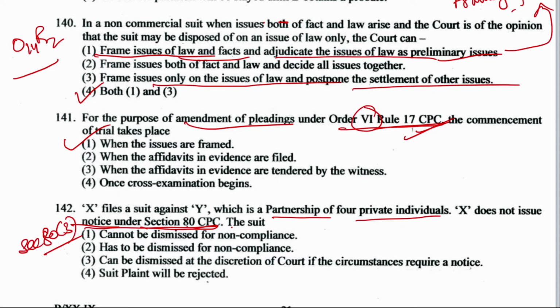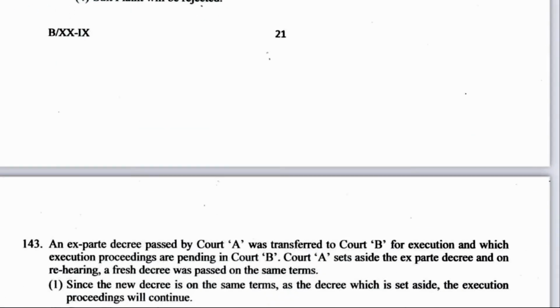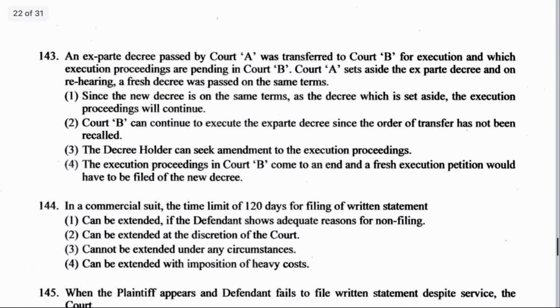Well, the answer is option number 1, cannot be dismissed for non-compliance. Why? Because section 80 says that the notice should be only given to government, and here it is a partnership of 4 individuals. Now come to the next question number 143.